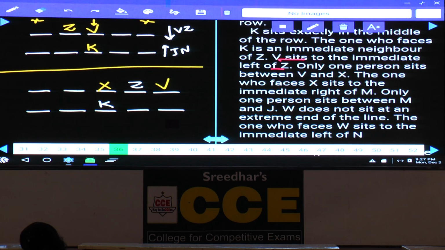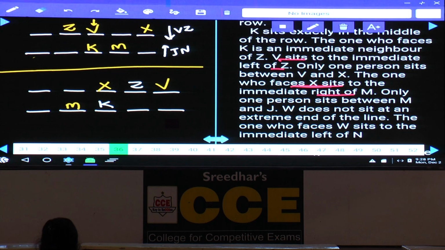And the one who is facing X sits to the immediate right of M. Now if X is here at this place, the one who is facing X is this person, and this person must be to the immediate right-hand side of M, which is not possible. Hence this case wherein X is at this place is completely ruled out. Now we are left with only this case, X will be here. If X is here and the one who is facing X sits to the immediate right of M, hence M must be here.